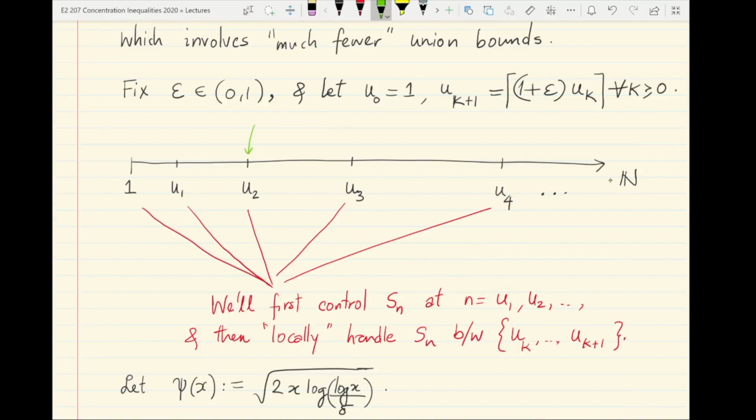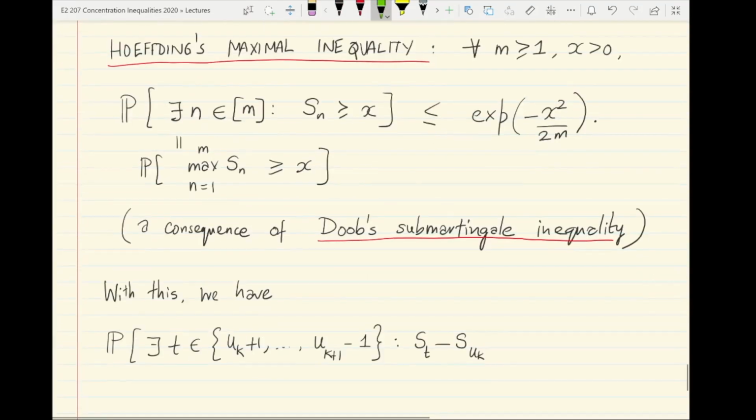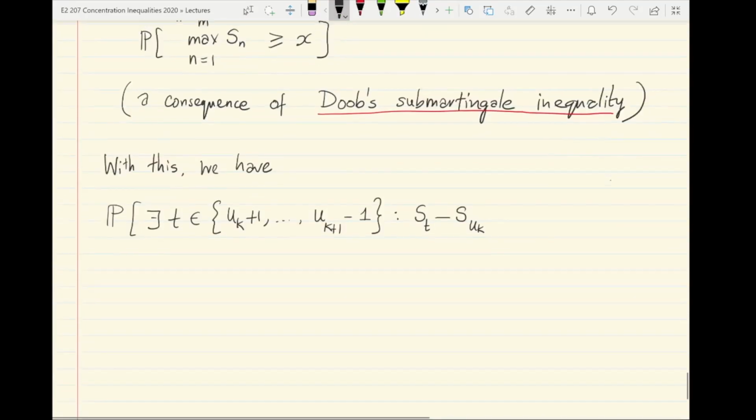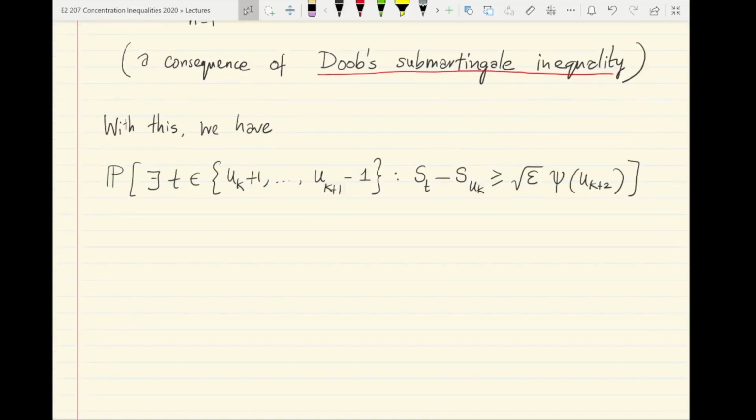So you already controlled S_{u_2}, and we are trying to understand how much excess fluctuation there is in this interval between u_2 to u_3. So S_t minus S_{u_k} exceeds, let us say, square root epsilon into c_{u_{k+2}}. So u_{k+2} is chosen conveniently, as you will see soon.